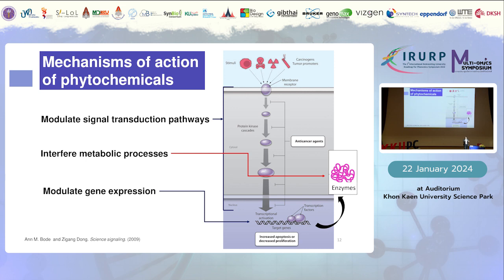So in terms of mechanisms of the phytochemicals, it includes three major mechanisms. One is the modulation of the signal transduction pathways. Two is the modulation of gene expression involved in the mechanism of the molecular targets. And three is the interference of the metabolic processes through the disturbance of the enzymes.